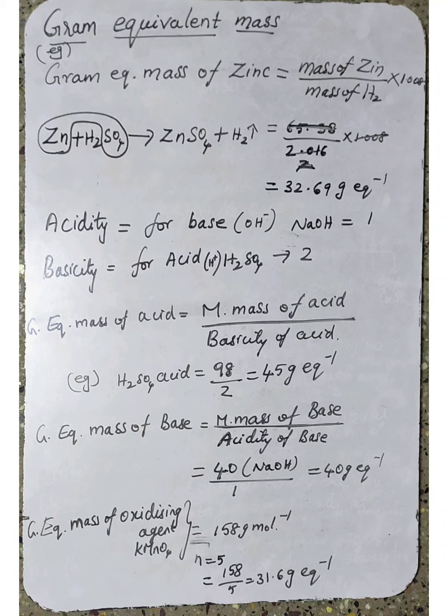Understood or not? What is meant by basicity? The number of replaceable H plus ions present in that acid is called basicity. In hydrochloric acid, HCl, only one H plus ion is present. So basicity of hydrochloric acid is 1. What is the formula for sulfuric acid? H2SO4. So what is the basicity of sulfuric acid?